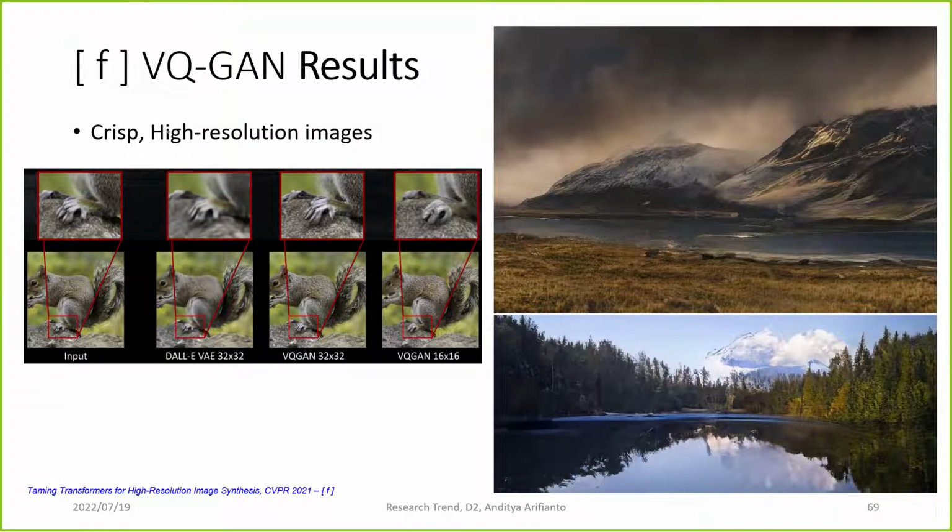But even then, they produce a good quality, crisp and high-resolution image, which we know VAEs tend to blur. That's why in the original VQ-VAE, the author suggests improving the quality using a GAN. This is the improvement where the compression result is more detailed than using VAE. Even if they reduce the compression to 16 by 16, it is still detailed, although some original features are broken. And this is the result of the high-quality, high-resolution image from VQ-GAN.